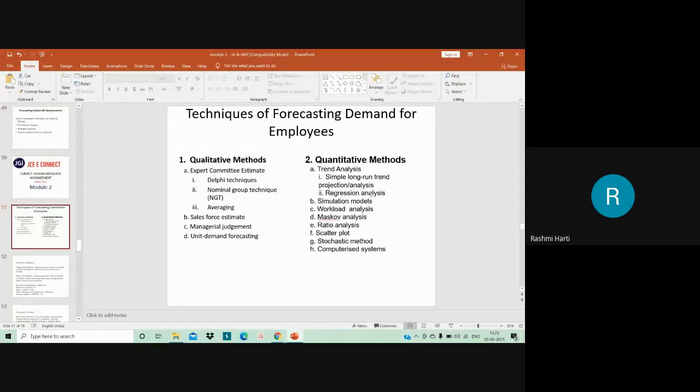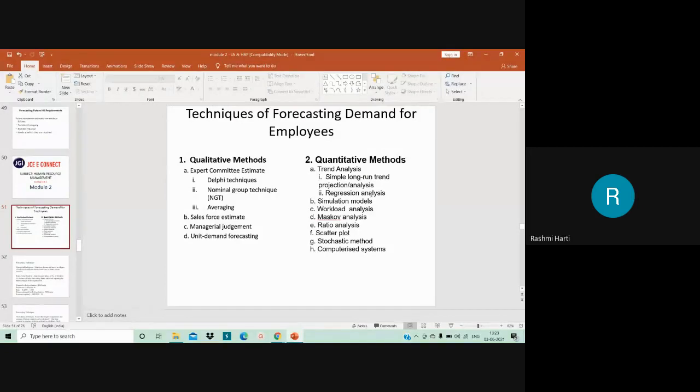Then you have Markov analysis. This method uses historical rates of promotions, transfers, and turnovers to estimate future availability in the workforce. Based on past probabilities, one can estimate the number of employees who will be in the various positions within the organization in future. So this model gives good results in a stable environment. Whenever the environment is very stable, this method gives good results.